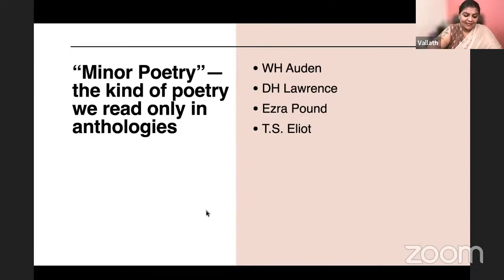Minor poetry is a concept discussed by T.S. Eliot. T.S. Eliot wrote, What is minor poetry? What is a classic also he wrote. Will you remember, guys? Minor poetry, T.S. Eliot. Minor literature is also there. Deleuze and Guattari talked about minor literature in the context of Kafka.